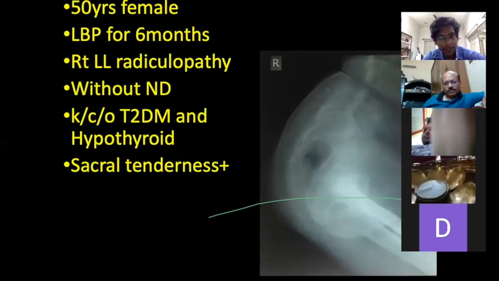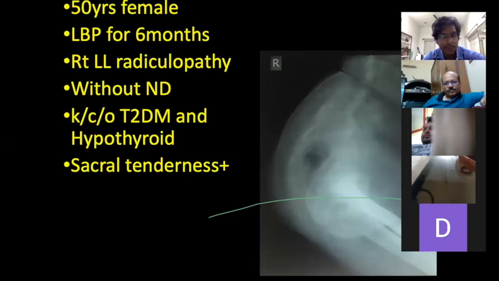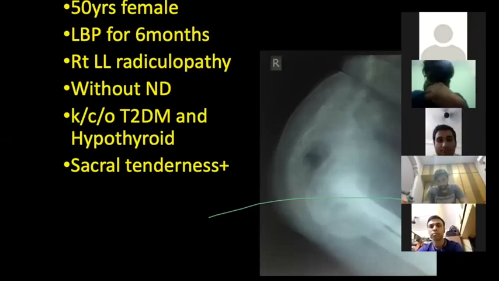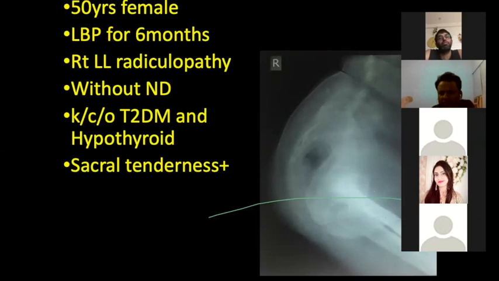The margins are intact. There is no cortical breaching and there is no soft tissue extension of the lesion. Kaushik sir, can you help us with this X-ray?